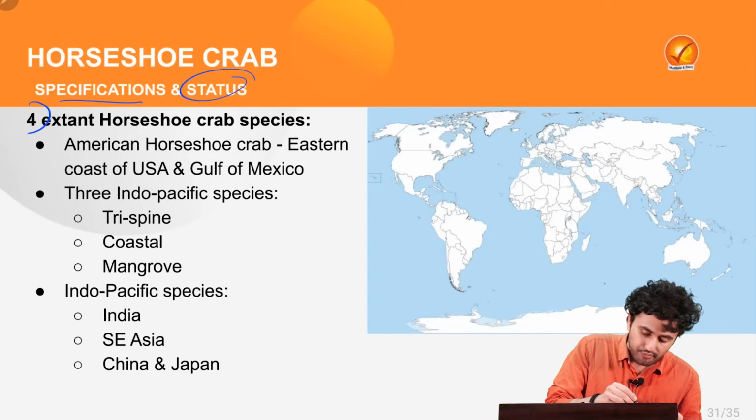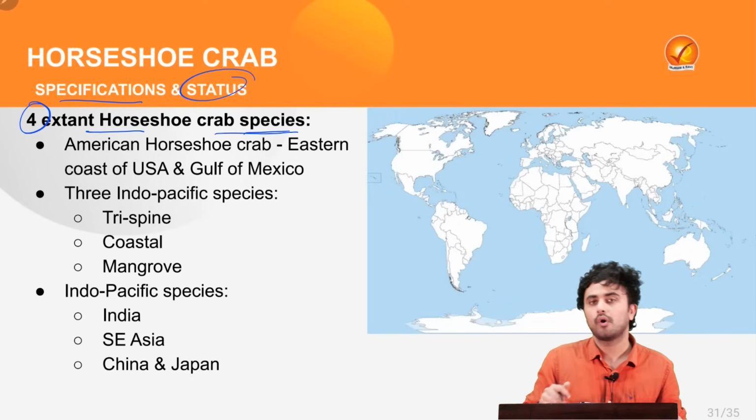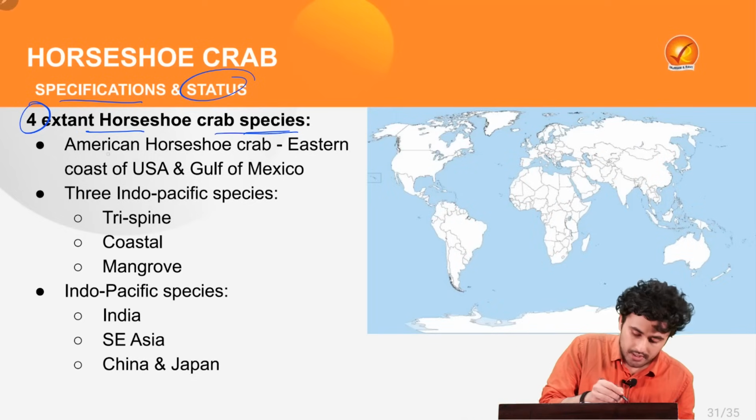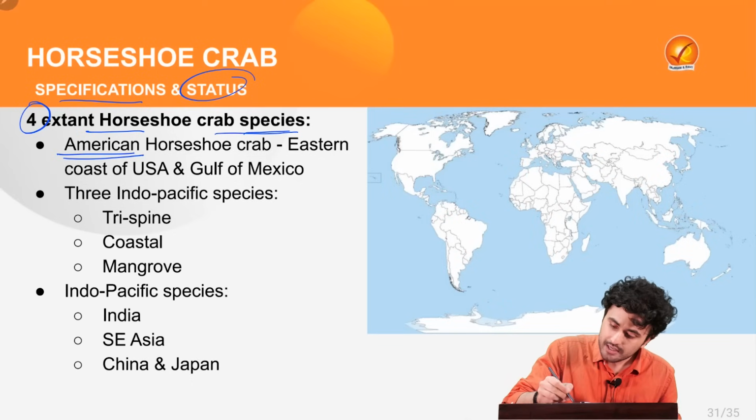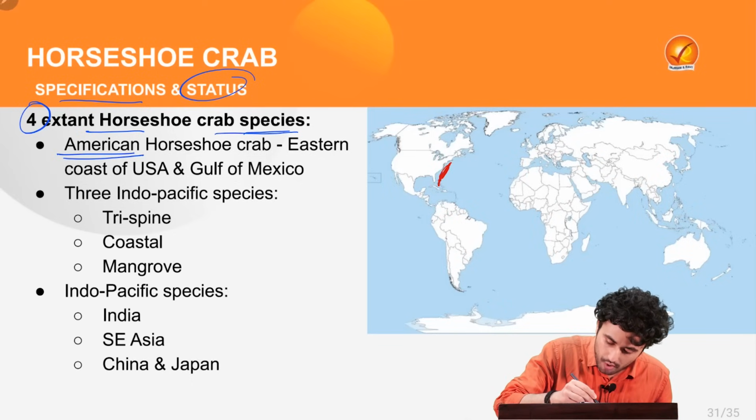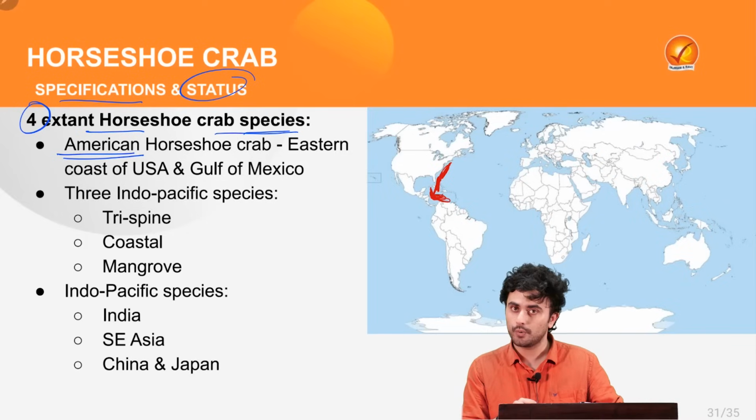Well, there are 4 extant species of horseshoe crab. One such is the American horseshoe crab, which has been in the news, and that is found in the region of the eastern coast of USA and the Gulf of Mexico.